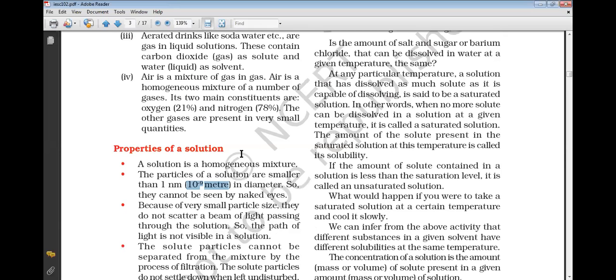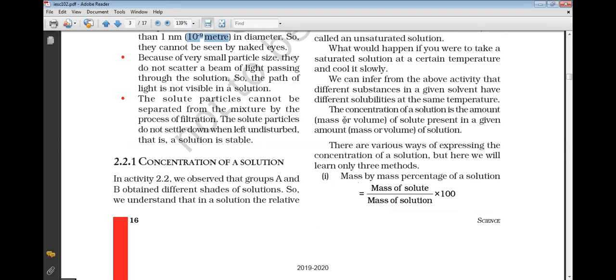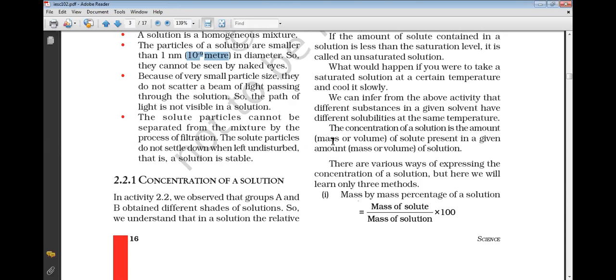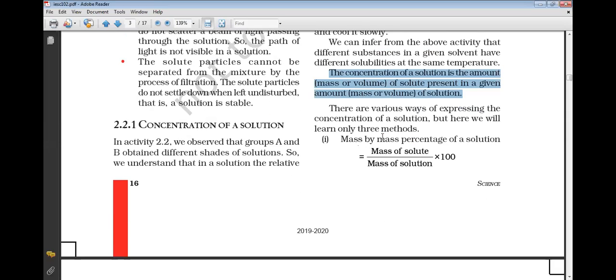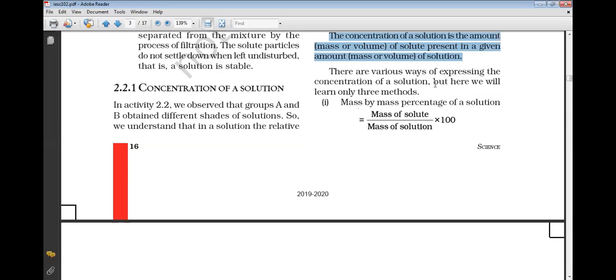Then we studied the types of mixtures. We studied the properties of the solution and concentration of the solution. The concentration of the solution can be defined as the amount or volume of the solute present in an amount or mass or volume of a solution. We studied in solution something called solute and solvent. Then we studied the methods of calculating the concentration of a solution.